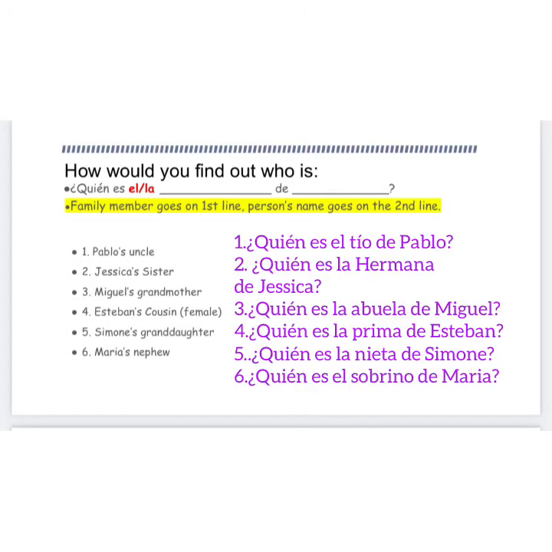If you wrote down ¿quién es el tío de Pablo? ¿Quién es la hermana de Jessica? ¿Quién es la abuela de Miguel? ¿Quién es la prima de Esteban? ¿Quién es la nieta de Simón? And ¿quién es el sobrino de María? Then you are correct.